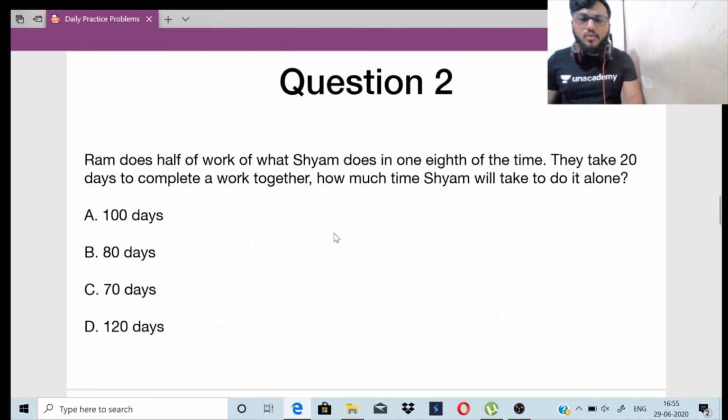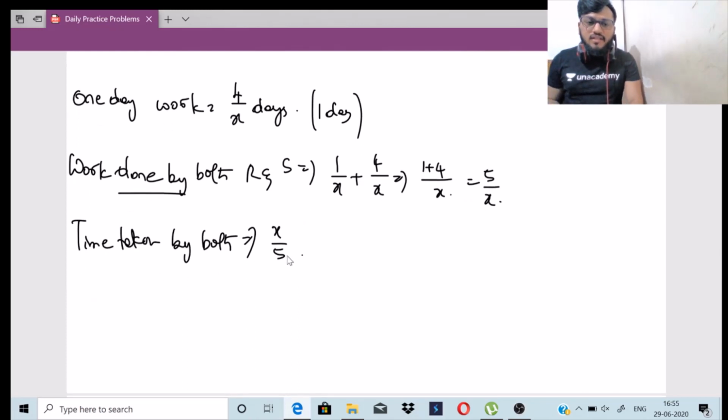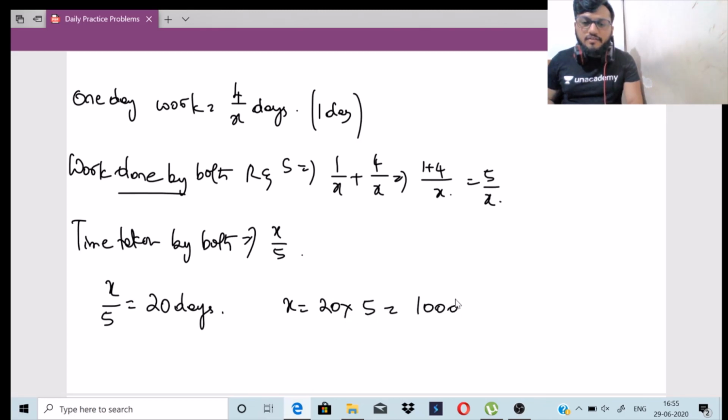So go back to the question. They take 20 days to complete the work together. So here they have given the time taken by both is given by x by 5. And it is equivalent to 20 days, right? So x will be 20 into 5, which is 100 days.